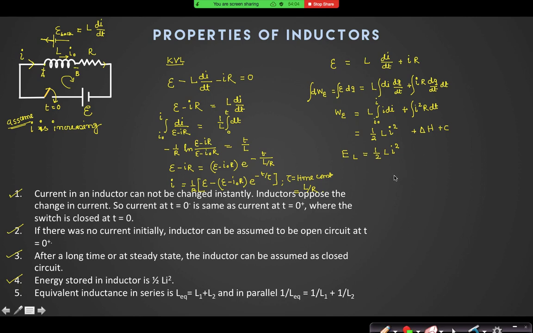Sir, that means half L I naught square was already given by the battery. Already given by the battery. The change in the energy is half L I square minus half L I naught square.